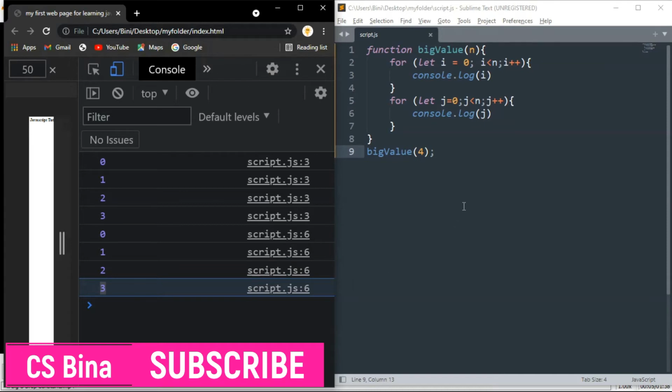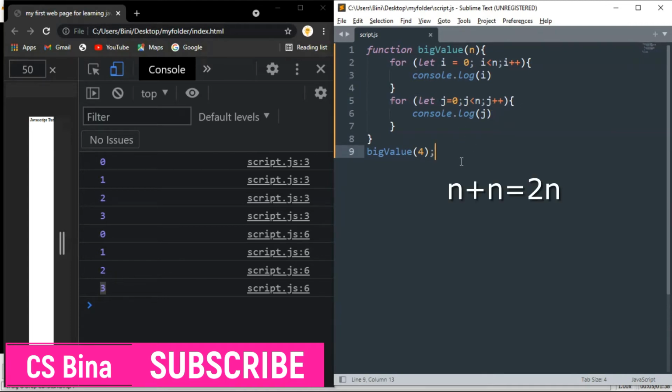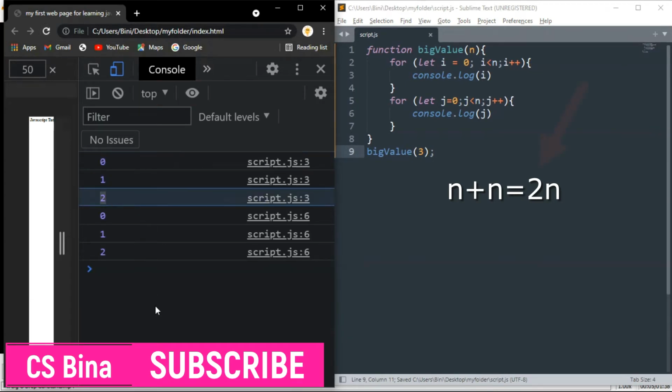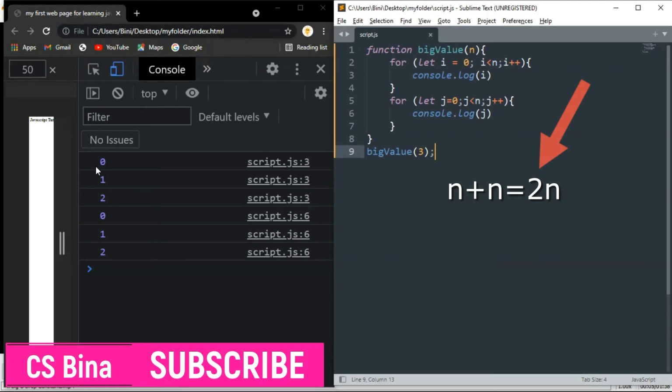Now the first loop goes 0 1 up to 3, and the second j loop goes 0 1 2 3. The point is to analyze how this order of n works. So you have to ignore the constant. The first loop n plus the second loop n operation equals 2 times n. So we ignore the constant 2, and when we ignore the 2, only n remains. So this operation we call order of n.